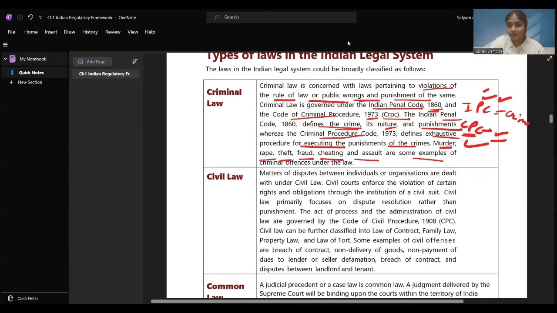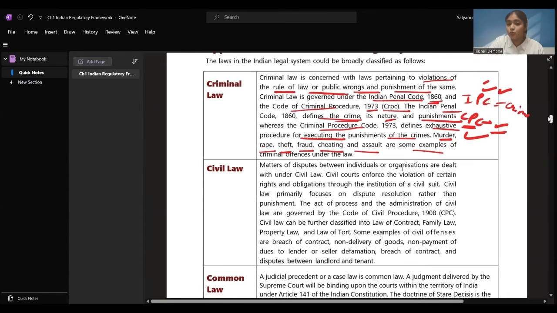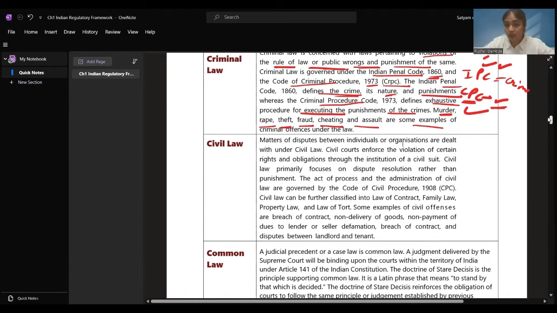Be aware of that. Then these are the issues where a violation has been done or a public wrong has been done. We'll be coming forward to civil laws. Matters of dispute between individuals or organizations are dealt with under civil laws. Now, there was an agreement or some contract between two people. There was an agreement that this person will sell 5,000 rupees worth of goods and the other will be giving 5,000 rupees. They did not sell, or this guy got the goods but did not pay the money. So, this is a dispute between individuals. Or there can be disputes between two companies or one company and an employee. All these things are covered under the civil law.